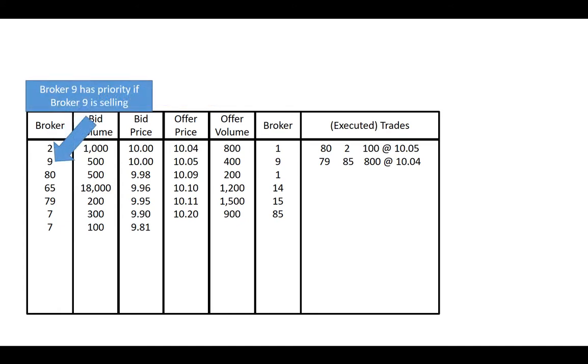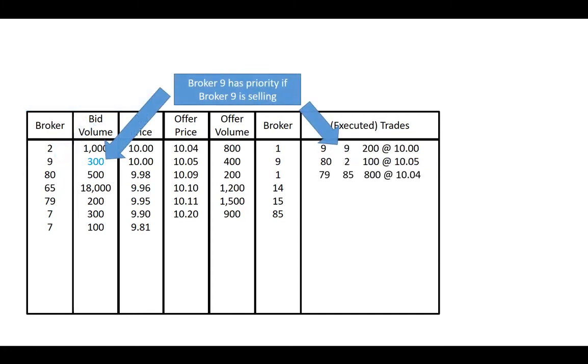The third priority is broker priority, or broker preferencing. This means that active orders will trade with passive orders at a given price from the same broker first. This can overcome or go around time priority, or you could switch the second and third priorities as I've described them. In the example, if BMO sells 200 shares at $10, the broker priority will be triggered and BMO will buy the 200 shares at $10 even though RBC has time priority. This is an incentive to disclose your broker ID to overcome the time priority.